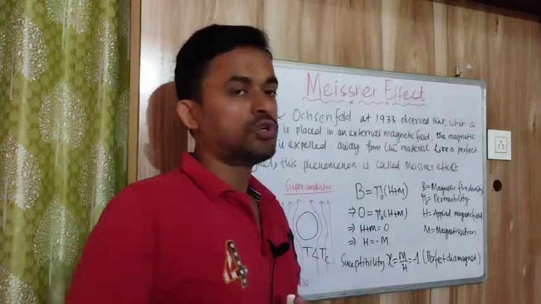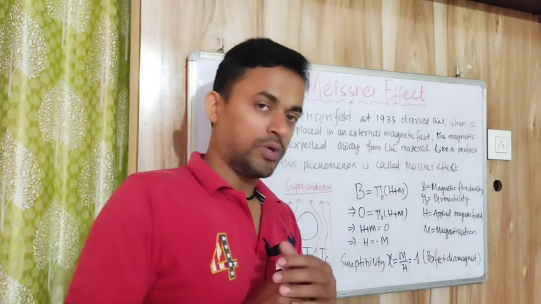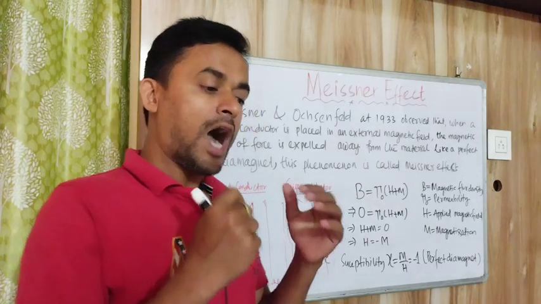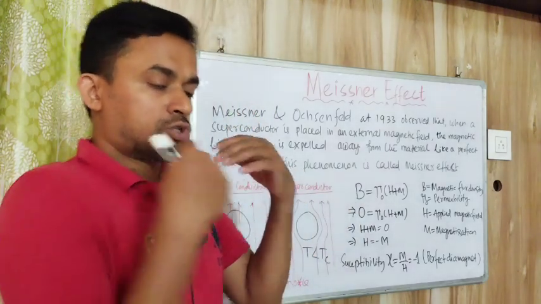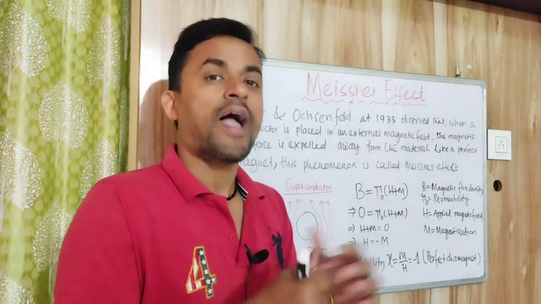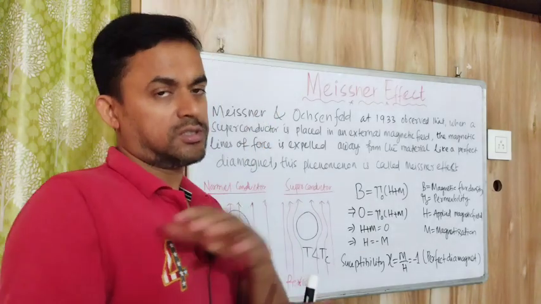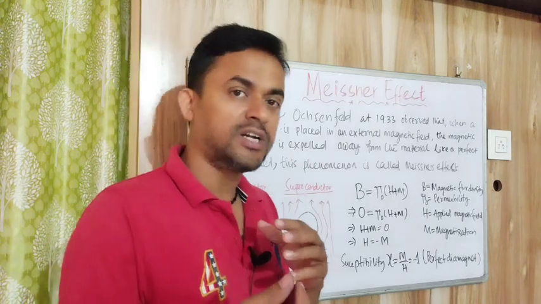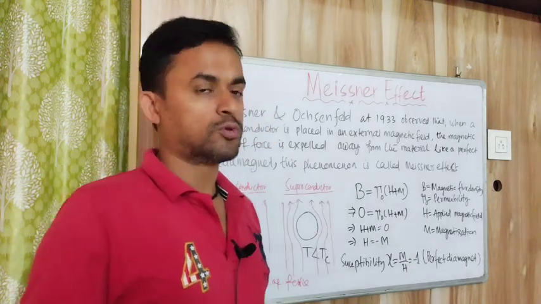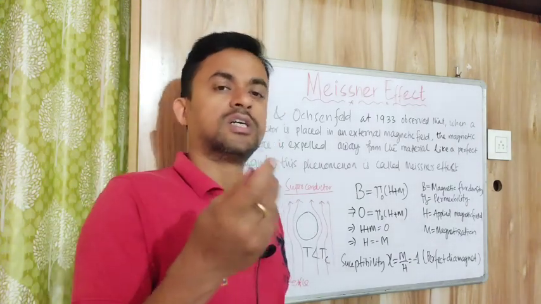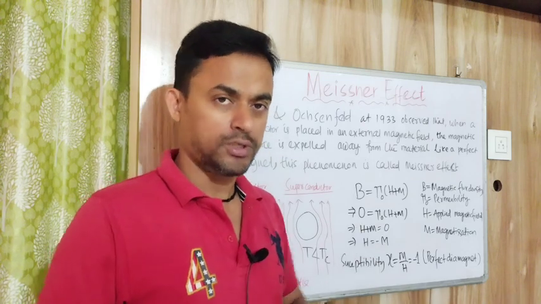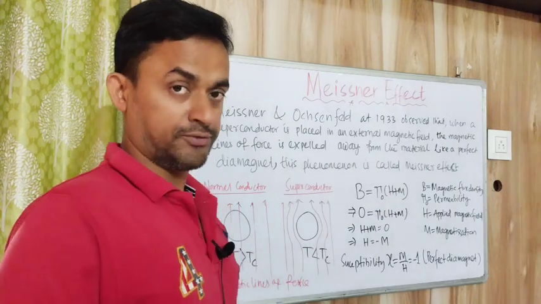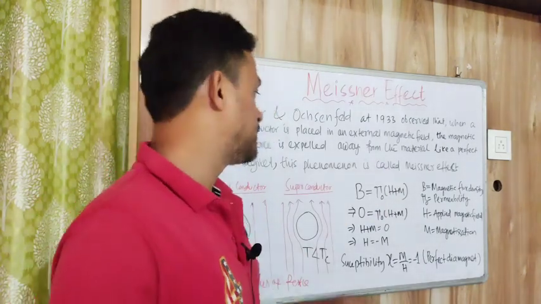Then this is mu naught, the permeability. We can say it is a property of the material, how suitable it is for a magnetic field. Suppose we consider iron, then it behaves differently in the magnetic field as compared to plastic, because of its original properties, how it behaves in an external magnetic field. This is the intrinsic property of the material.